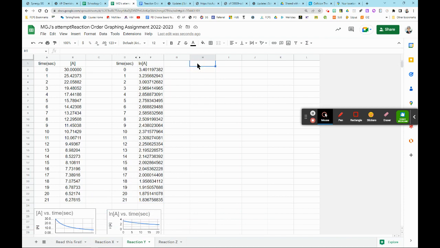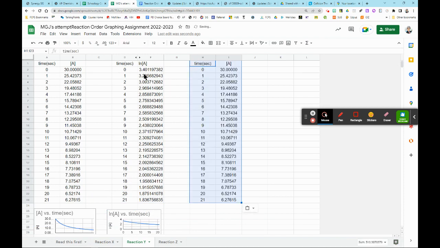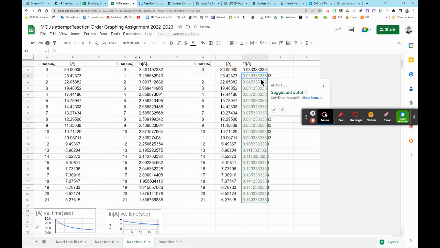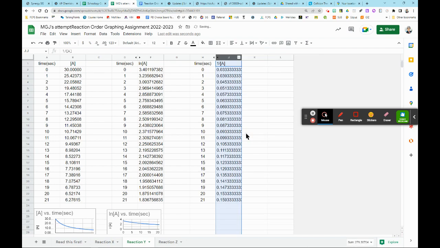Now, the last time we copied and pasted something, I believe it was just this, so copy and paste it here. However, the instruction says now I'm going to do 1 divided by the concentration of A. There we go. So again, it's going to be the equal sign, 1 divided by, and what? That. So I'm going to hit enter. And suggested autofill, what it's doing is it's doing it all the way down. So I'm like, yeah, let's take the suggested autofill. Again, I want to graph this, but I don't want to graph this one. So I'm going to hide that column.